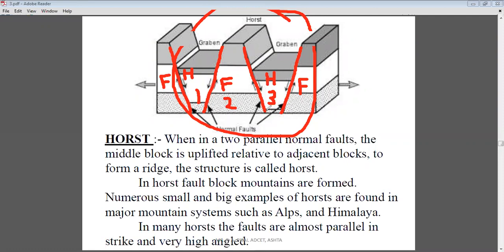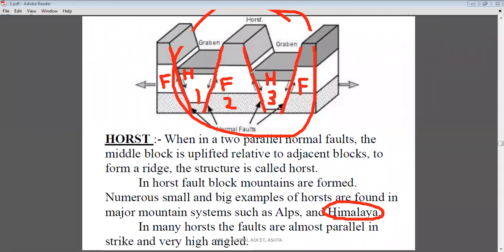Now, in large mountain ranges where maximum faulting is present, when we consider our Indian example, horst and graben type faults are mainly present in the Himalayan mountain ranges. In the Himalayan mountain ranges, horst and graben type faults are present in large numbers.